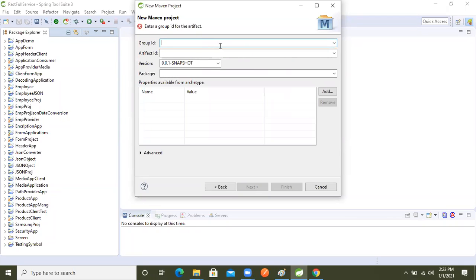Now let's give a unique package name, com.prod.provider.endpoint. The artifact is provider-rest-endpoint, and I'm taking version 1.0.